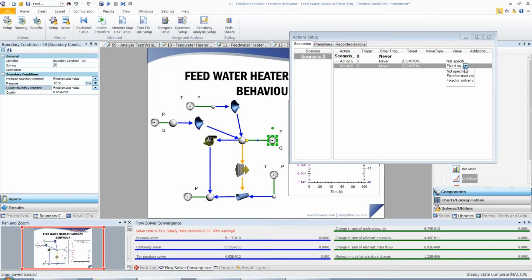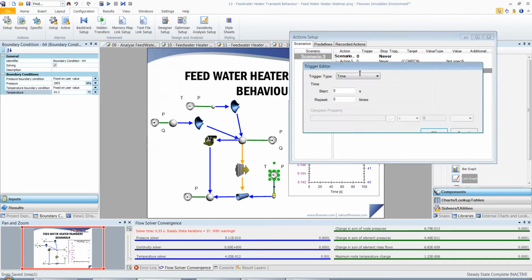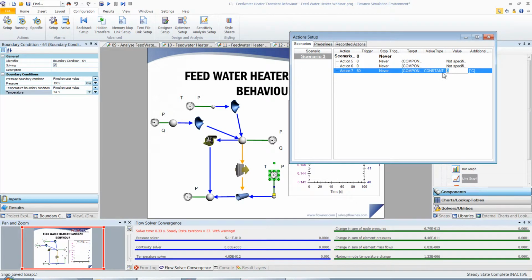And then at 60 seconds, we want the temperature of the feed water to dramatically increase from 34 degrees Celsius to 40 degrees Celsius. So I can do that as well by clicking on this boundary condition, dragging over the temperature. Under trigger, we'll specify the start time as 60 seconds. And we want the value to change to 40 degrees Celsius. I'll make sure the scenario is set as active, and now I can run my transient simulation.